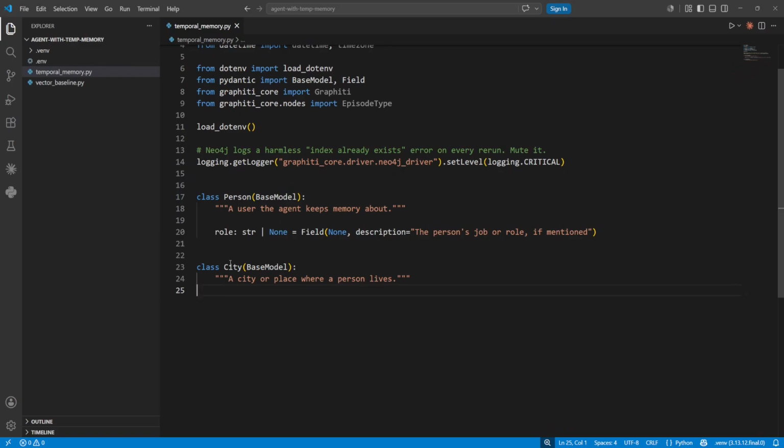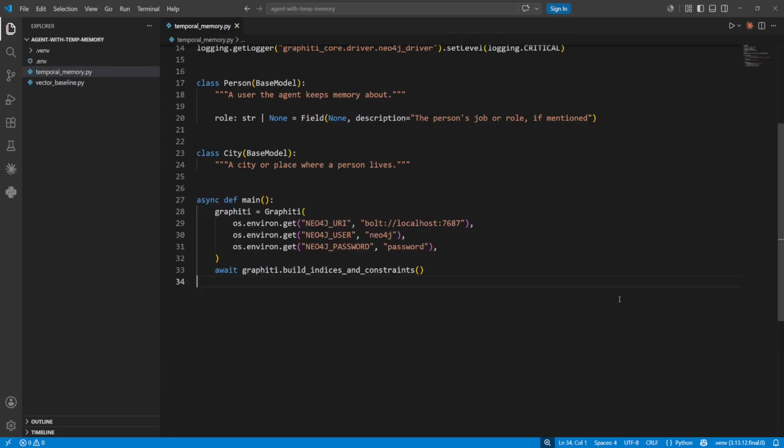We define a person and a city class with pydantic. Here is the thing. Graphiti extracts entities and classifies them against the types you give it. If you only define person, the city never becomes a node, so there's nothing to connect and no relationship forms. Giving it both means both ends of the fact exist. The user becomes one node, the city becomes another, and the lives-in edge connects them.